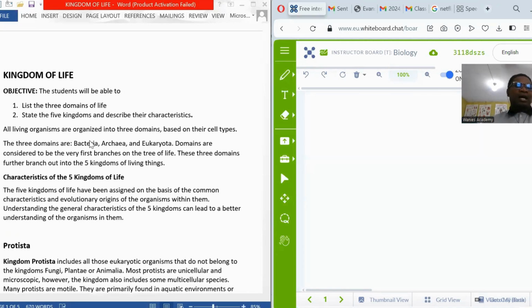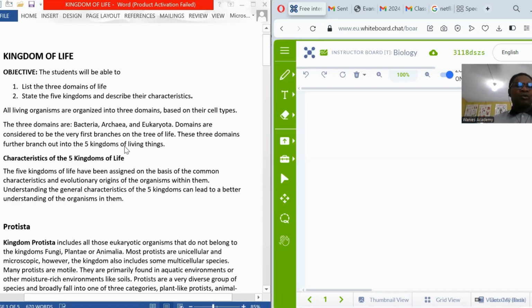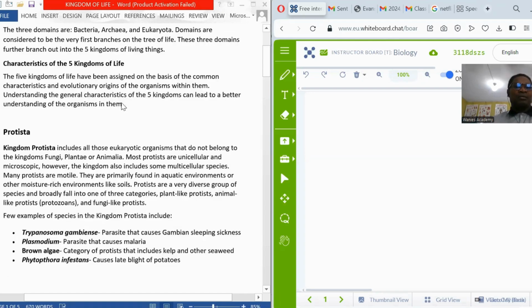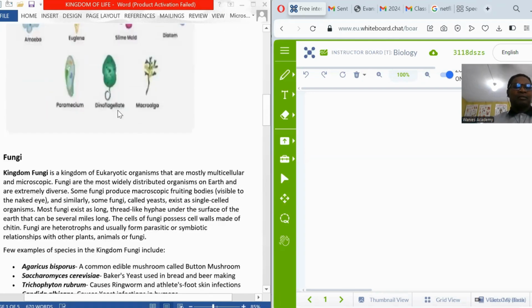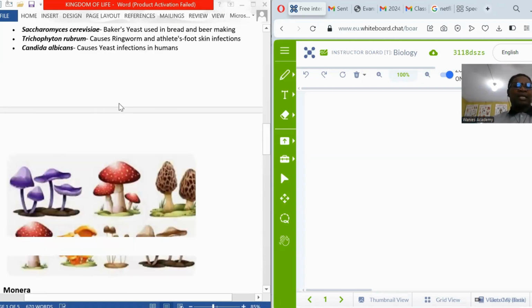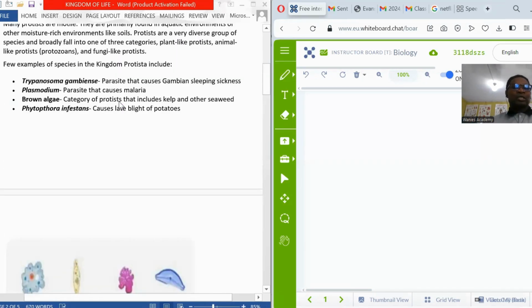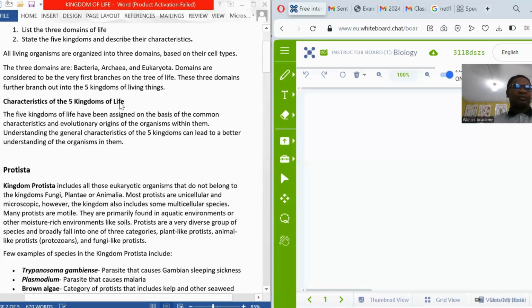The bacteria are unicellular organisms that don't have a definite nucleus, but they have their genetic materials in plasmids, while archaea are also microscopic or multicellular organisms. These three domains of life can be further grouped into 5 kingdoms, which include Protista, Monera, Fungi, Plantae, and Animalia. Let's start with kingdom Protista.